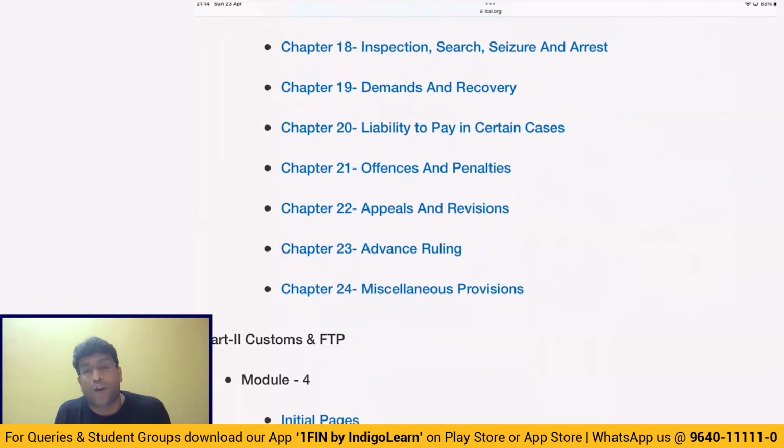And 73, 74. Section 73 is determination of demand in case of other than fraud, misstatement, suppression: tax not paid, short paid, ITC wrongly availed or utilized, or refund claimed erroneously. In case other than fraud, misstatement, suppression is given by 73. Fraud, misstatement, suppression is given by 74. And in 73, 74, the percentage of penalty are different.